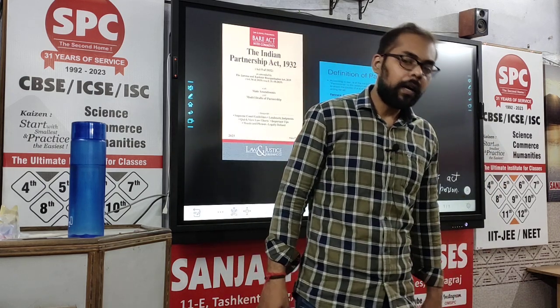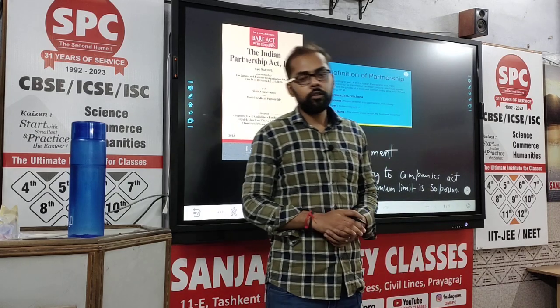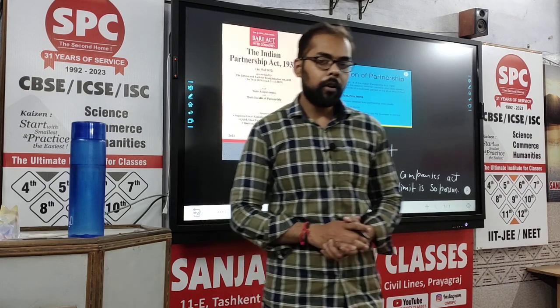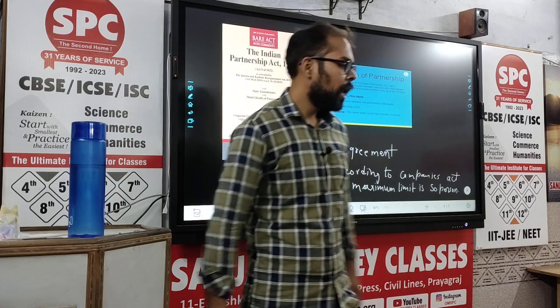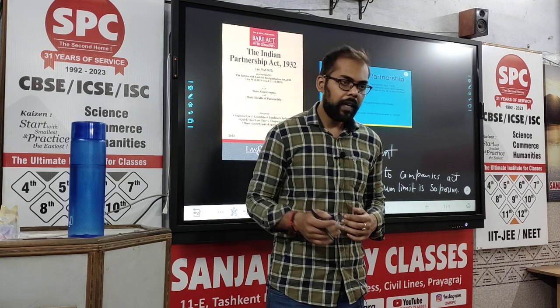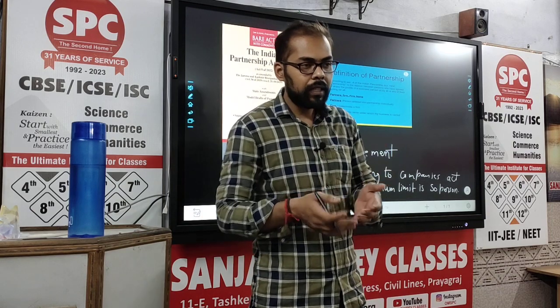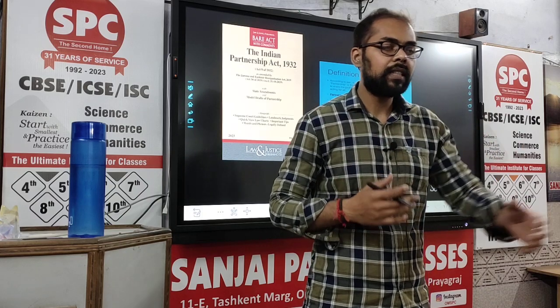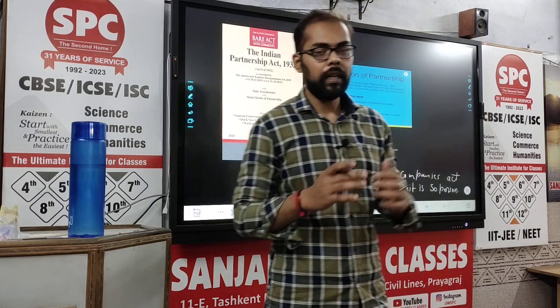So in order to form a partnership, the minimum number of members should be at least 2 according to Partnership Act 1932, and the maximum number of persons will be 50. This limit cannot be exceeded. If a partnership organization exceeds this limit, then the business becomes illegal.